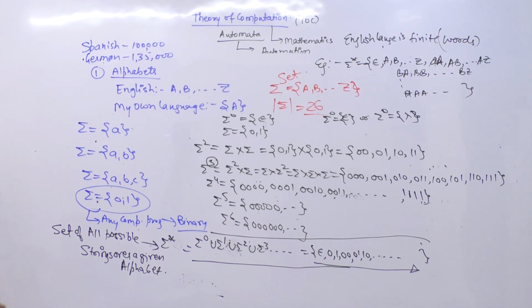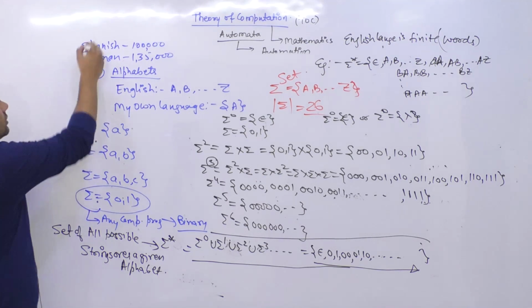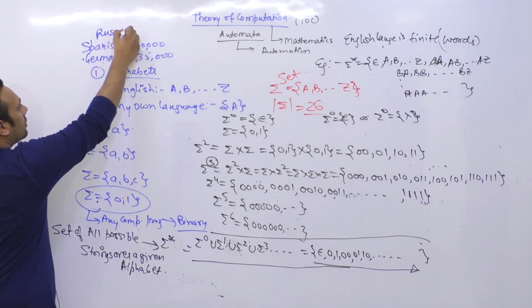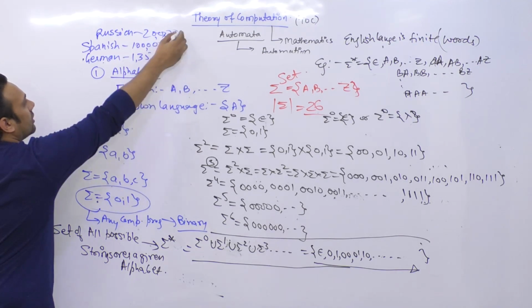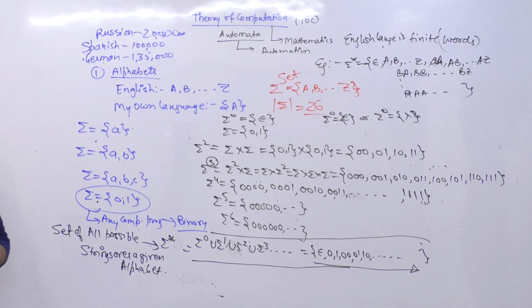In Russian language you have 2 lakh words approx. In Italian, we have 2,70,000 words. French also has 1 lakh words. And in Korean and Japanese languages they have approximately 5 lakh words.